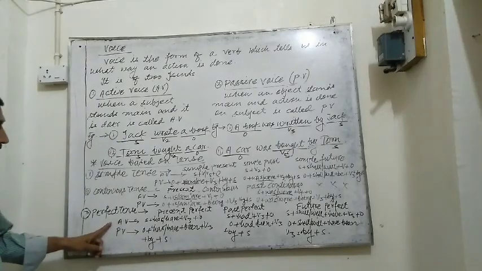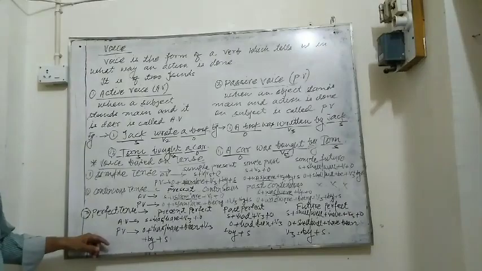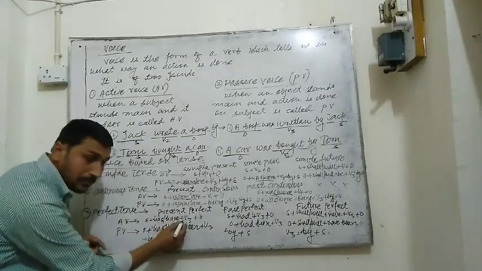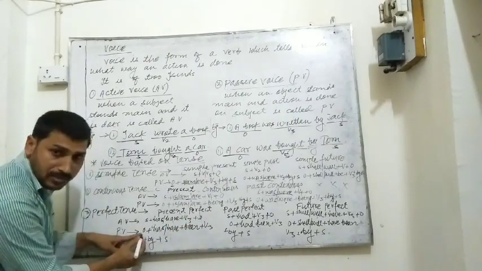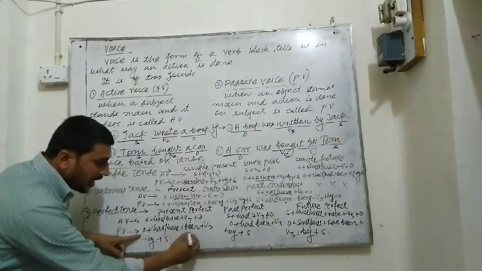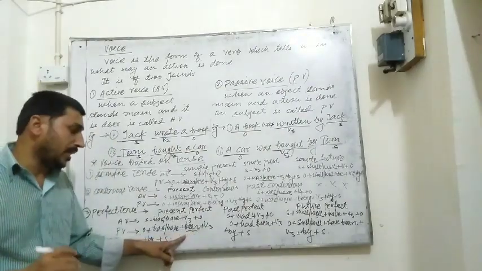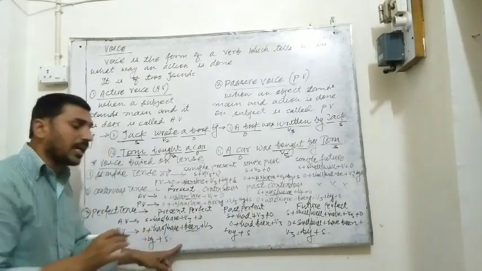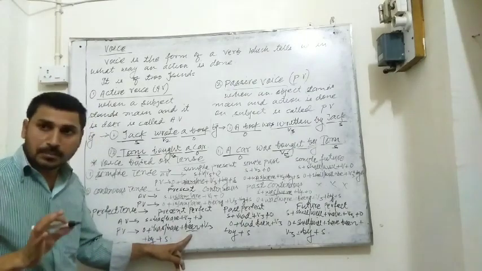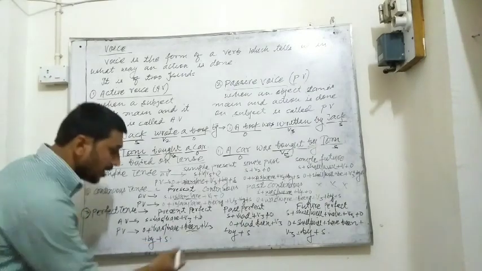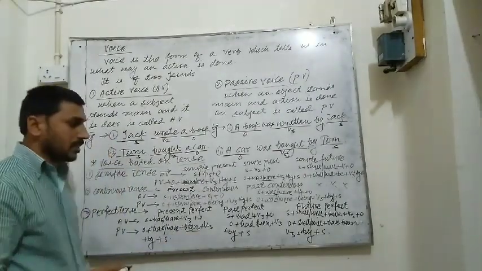The perfect tense is present perfect first, then past perfect, and the third is future perfect. First, the active voice structure of present perfect is subject plus has, have. Has, have comes, after that V3, after that object. In passive voice, object as usual comes at first, after that has, have, and been. Here is the remarkable point. Keep in your mind that in every kind of perfect tense of passive voice, been is used after the helping verb. So been is used here. After that V3 and after that by plus subject.